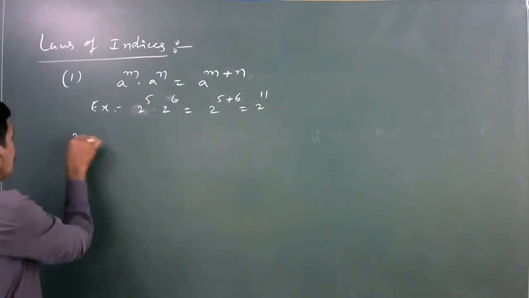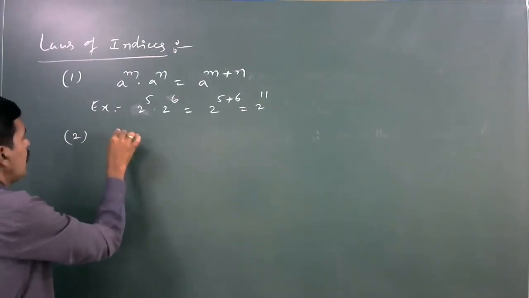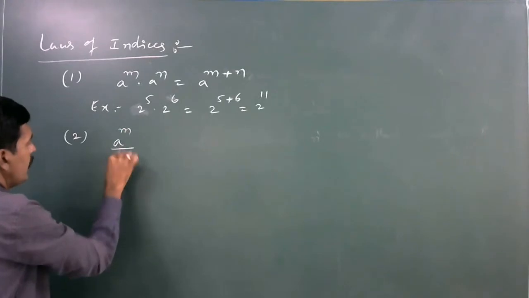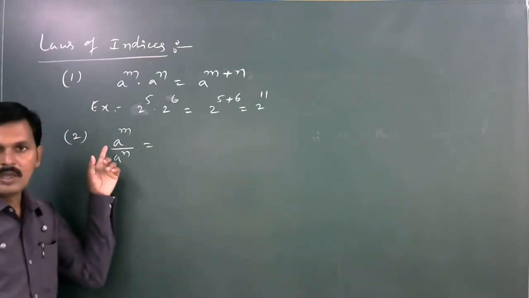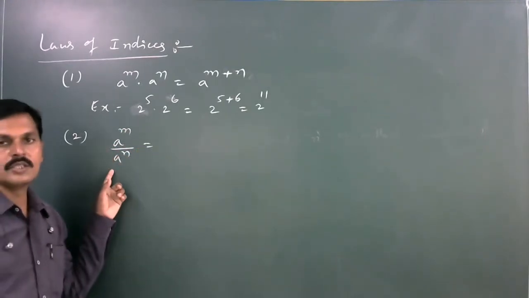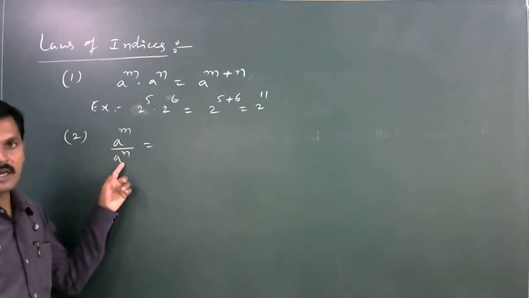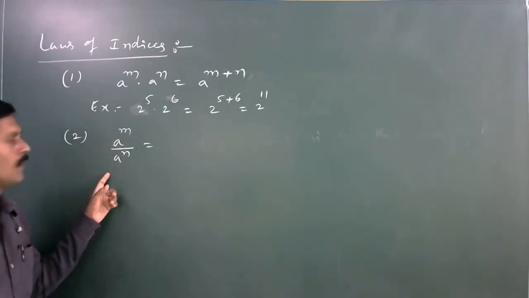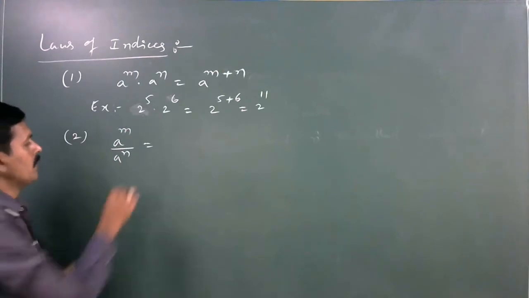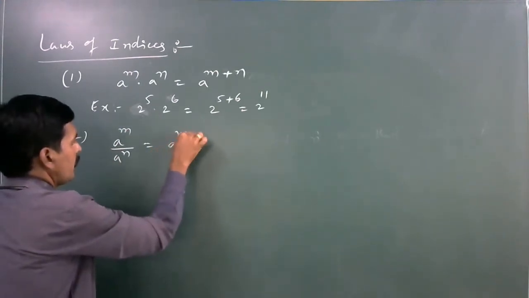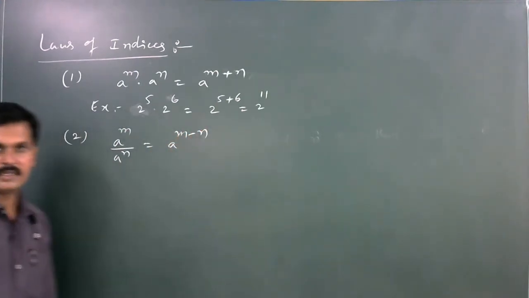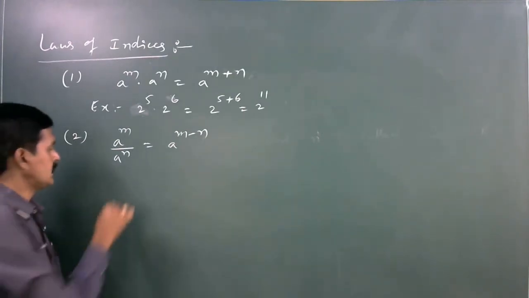Next, another law is a power m divided by a power n. Here also a is a non-zero real number, m and n are positive integers, then a power m divided by a power n is equal to a to the power of m minus n.